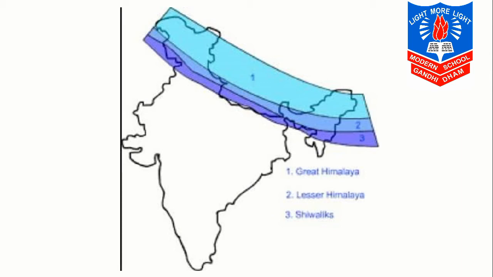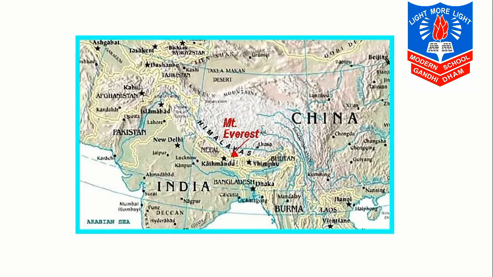Now here you can see with the blue colors, the first one is the Greater Himalayas. Then towards the south of the Greater Himalayas, meaning below them, are the Lesser Himalayas, the Himachal, or the Central Himalayas. And the third category you can see over here is the Shivalik range, or the Outer Himalayas. Here they have also shown it in the map of India.